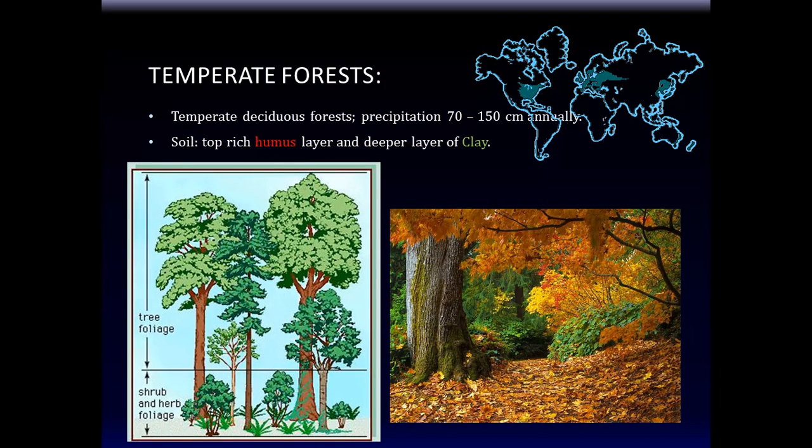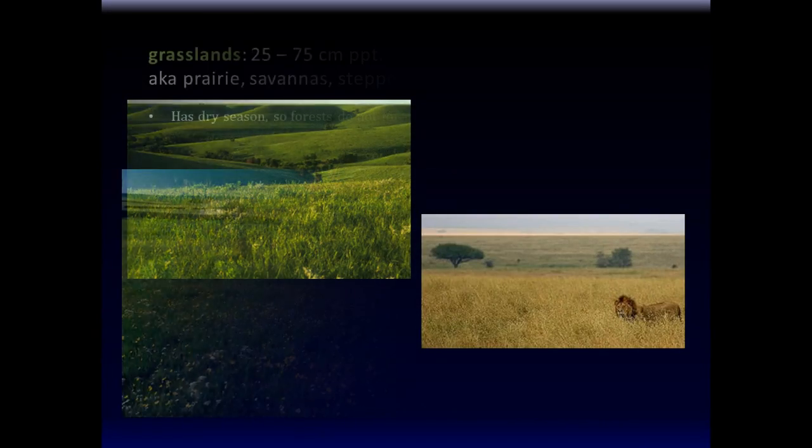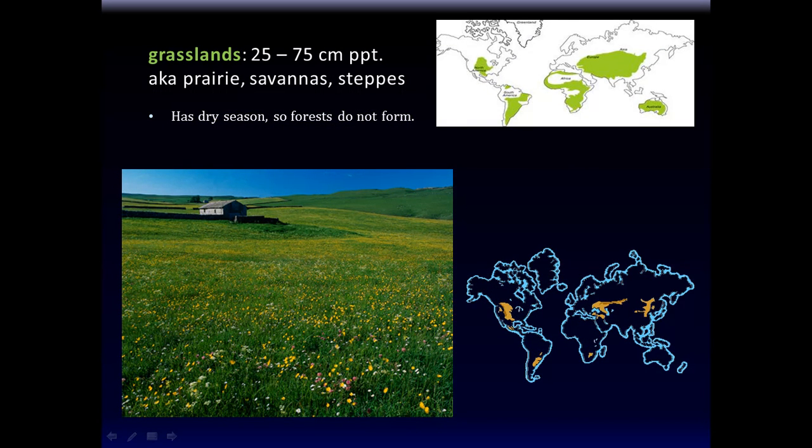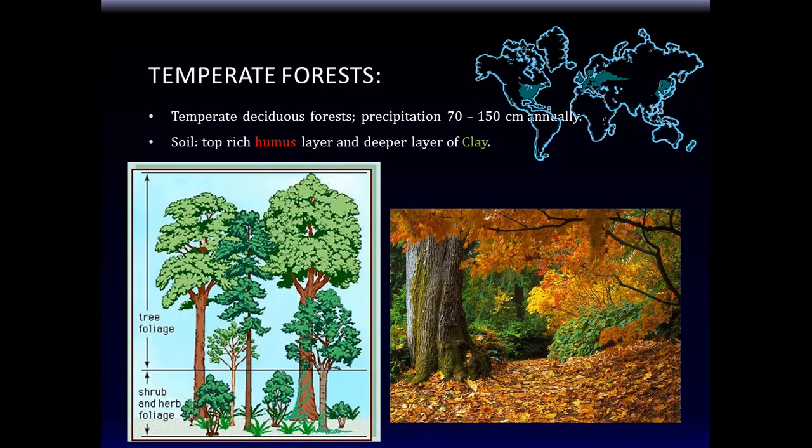Now look at this temperate forest, okay? Now compare the precipitation here in temperate forest. That's where we live, here in deciduous forest. See, precipitation in deciduous forest is 75 to 100 centimeters annually. Okay, look at that. That's how much precipitation. What does that even mean? I'll help you understand what that means. In other words, if you have like a little cup of water, and it'd be like 75 centimeters up there. That's how much precipitation that would be in a year. 25 to 75 for grassland, and here's temperate forest, 70 to 150, almost twice as much, right?